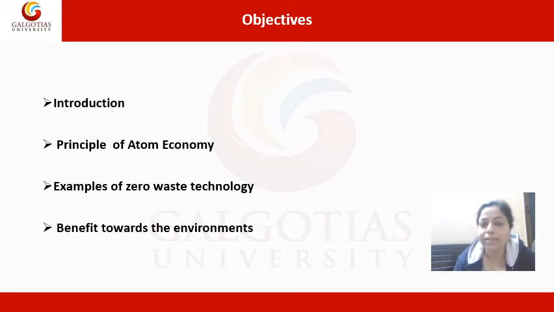The main objectives of today's lecture are the introduction, then we will study the principle of atom economy, what we mean by atom economy and what it exactly signifies. Then we will see a few reactions in which the concept of atom economy has been explained. Then we will see the example of zero waste technology and the benefit towards the environment.